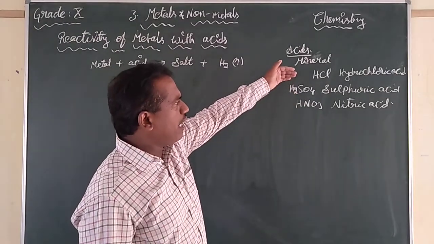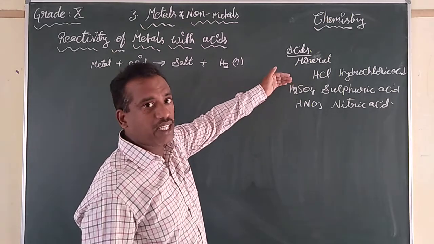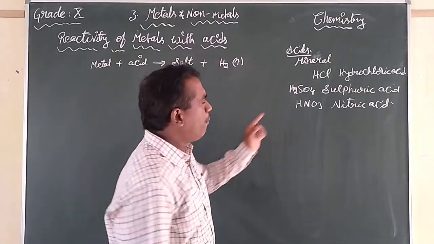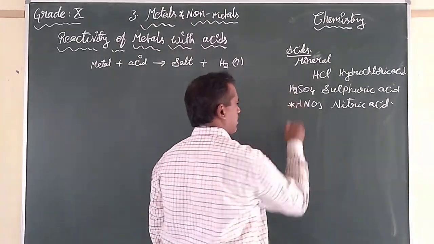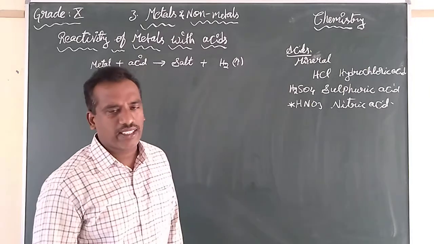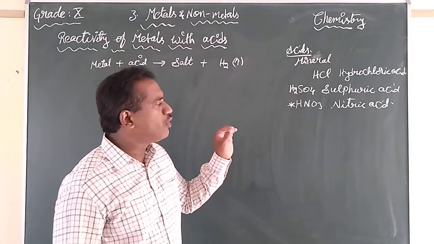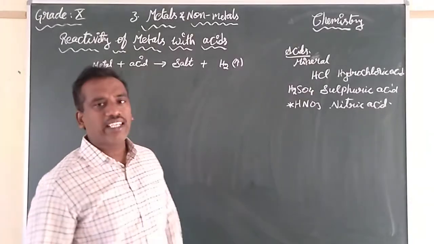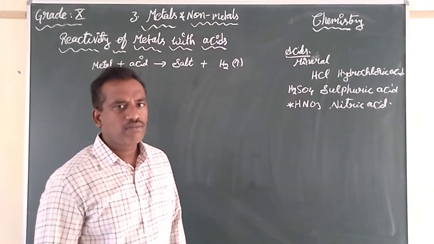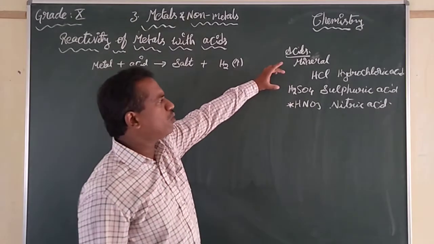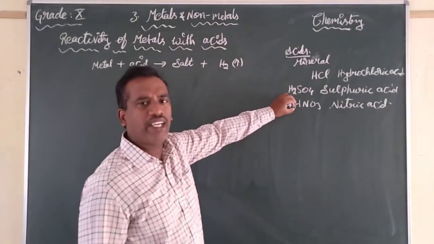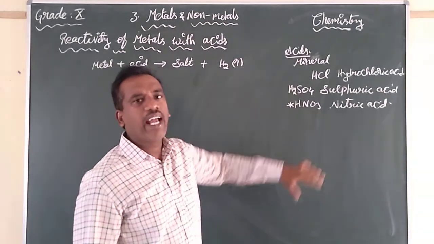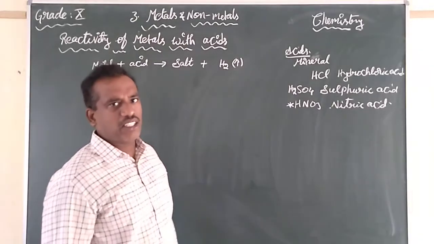We have discussed in our previous classes that hydrochloric acid and sulfuric acid are used, but we didn't use nitric acid. So why don't we use nitric acid for this activity? First let us continue with the activity, then we will have a clear explanation of why we don't use nitric acid to react with metals.